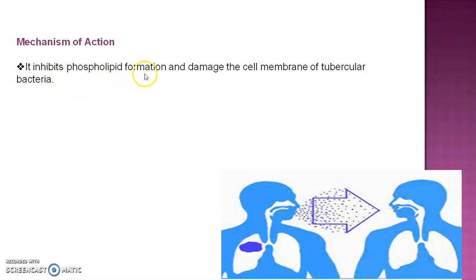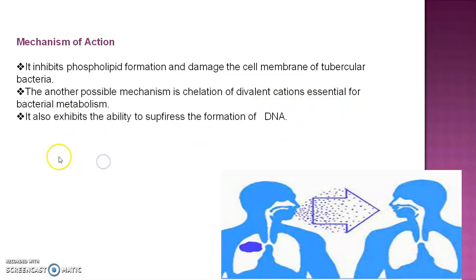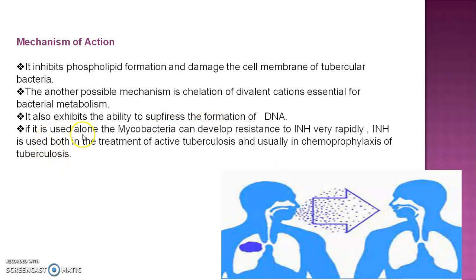Then we see the mechanism of action of INH. It inhibits phospholipid formation and damages the cell membrane of the tubercular bacteria. Another possible mechanism is chelation of divalent cations essential for bacterial metabolism. It also inhibits the formation of DNA. If used alone, mycobacteria can develop resistance to INH very rapidly.